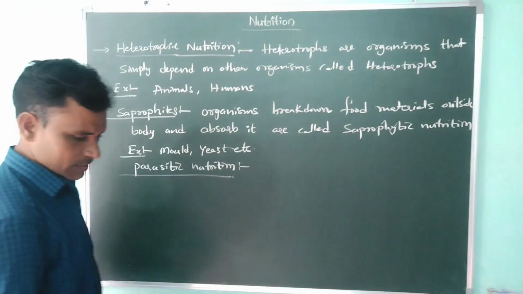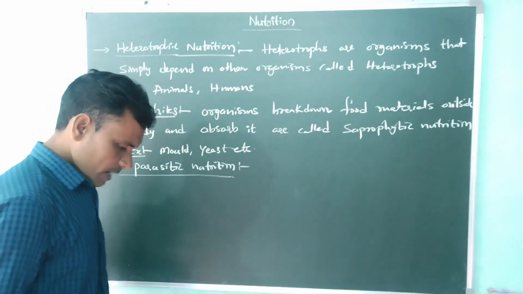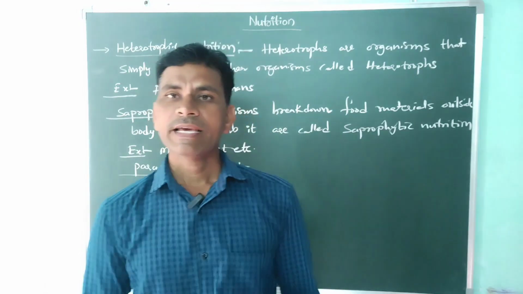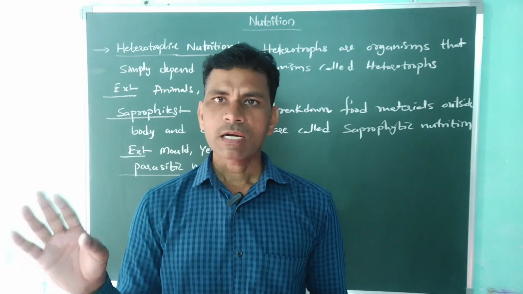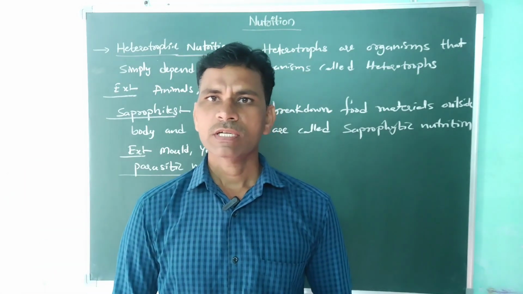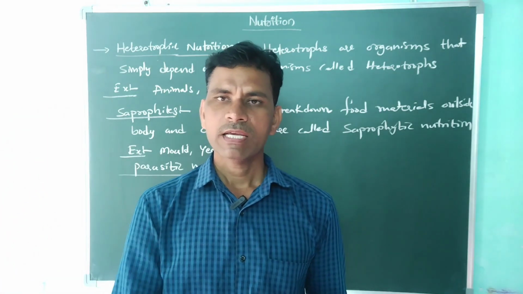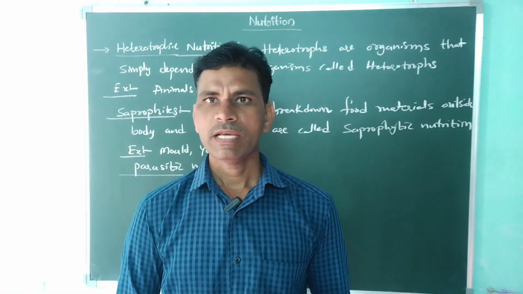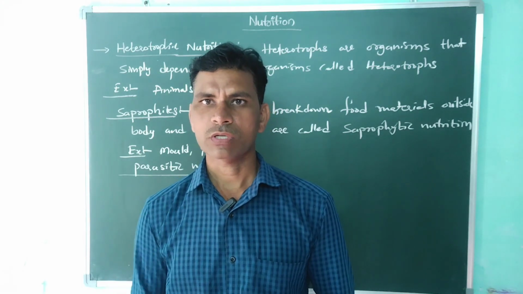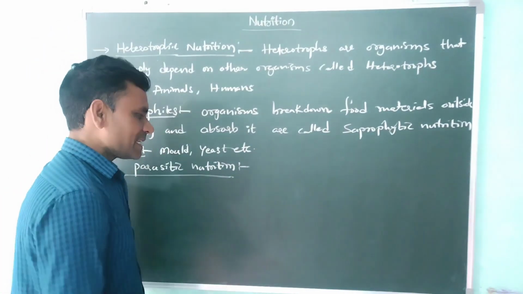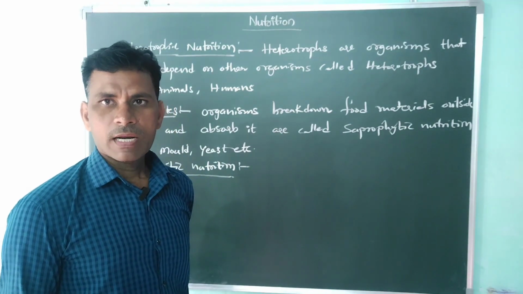So what are parasites and how do they get their nutrition? Okay, now we are discussing. Parasites are organisms that live on other organisms. Without killing the organisms, they get their nutrition. They live on or inside a plant body or animal body and absorb their nutrition without killing the organism. Such nutrition is called parasitic nutrition. Example, lice, leeches, etc. These are called parasites.